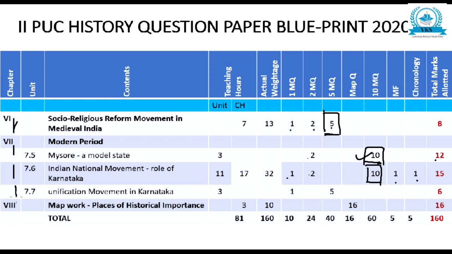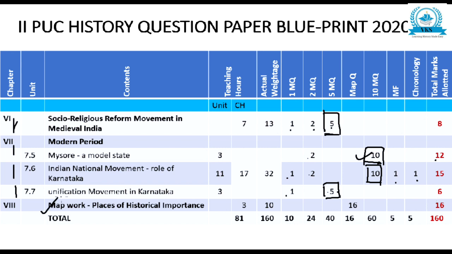And finally, unification movement of Karnataka, teaching hours 3, 1 mark 1 question, 5 mark 1 question. Factors for the unification among Kannadigas, or write a short note on the unification movement of Karnataka. Any one question can come as a 5 mark question, total 6.